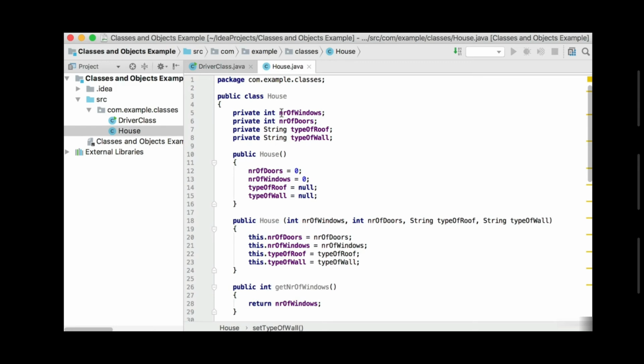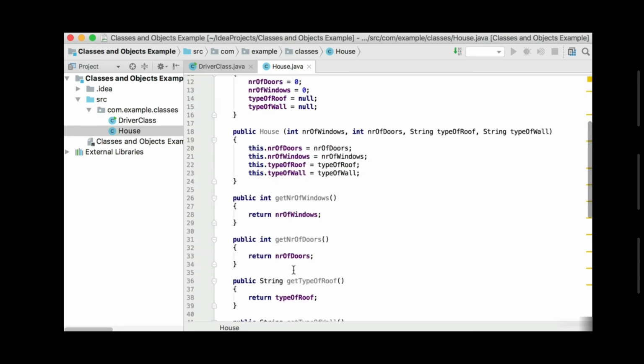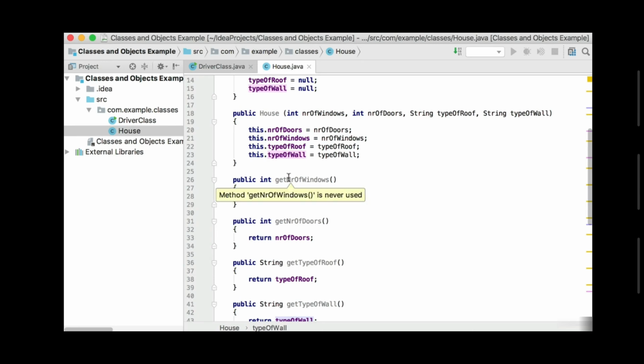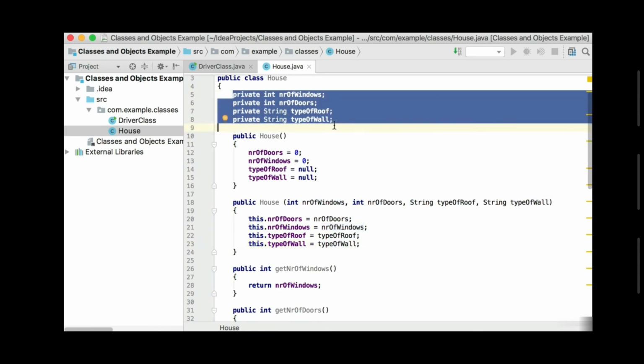So very important here, you must have private fields and then public methods to set, change, or get back the values. So you will not directly refer to the variables at the top or the properties of your class, but you'll refer to the properties by using either a getter or a setter method, or you can use a constructor to set the values right at the start. So remember, always private fields, but we have public methods to access or change those fields.